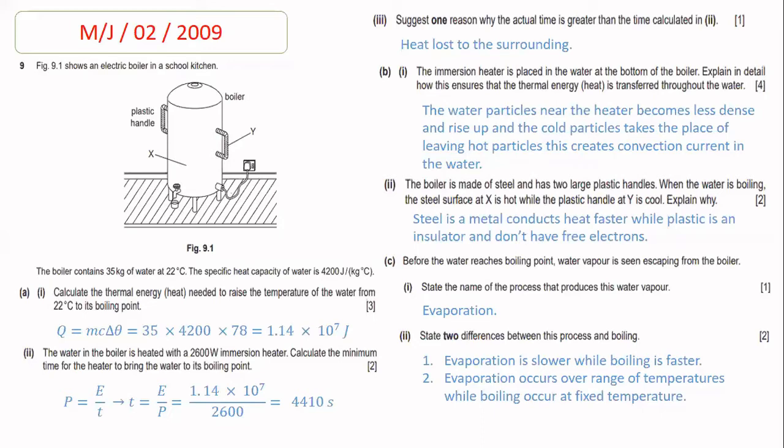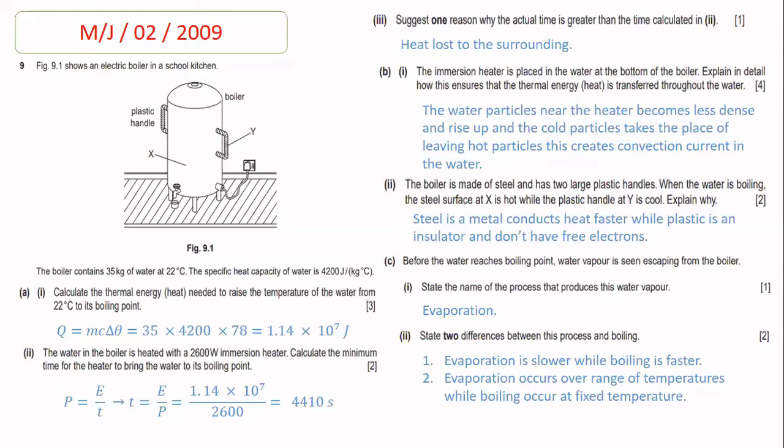In part 2, state two differences between the process and boiling. So beta, it means in part 2 the examiner demands you to write down two differences between evaporation and boiling. The first difference is evaporation is slower, boiling is faster. The second difference is evaporation occurs over a range of temperature, but boiling occurs at a fixed temperature.